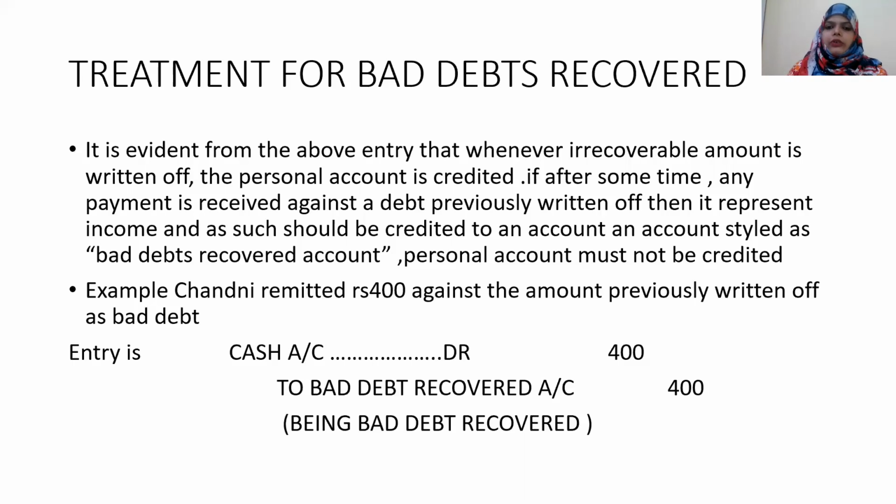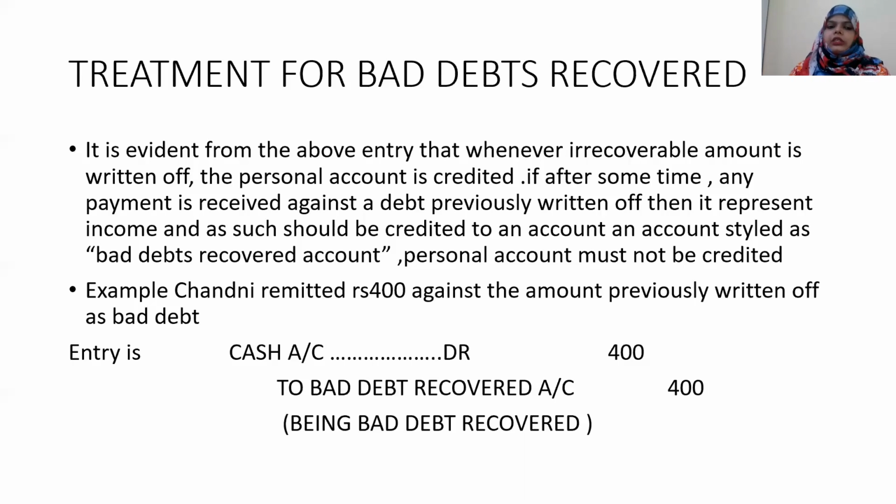So the transaction will be: cash account debited rupees 400 to bad debts recovered account 400. Because the cash is a real account, debit what comes in, credit what goes out. And bad debts recovered account is an income account, or we can say a gain to the business. All incomes and expenditures go to the nominal account. So debit all expenses and losses, credit all incomes and gains. So the bad debts recovered account is credited.